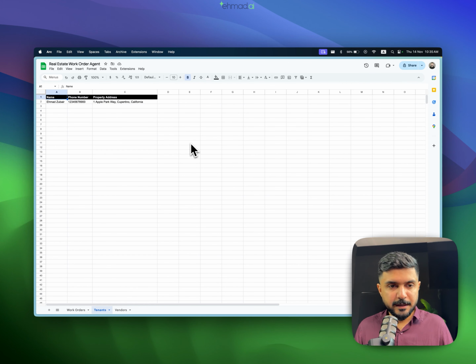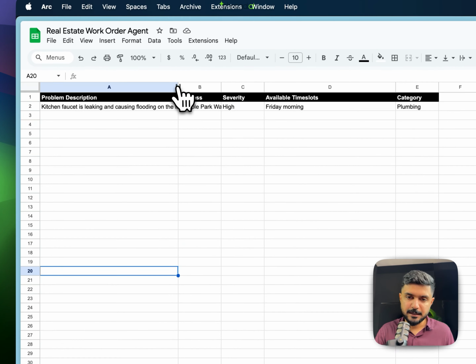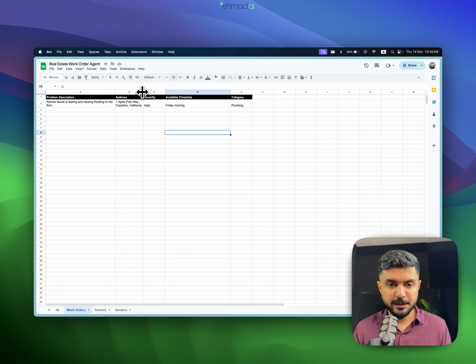All right, and this is my very basic Google Sheet which is used as a database. So I have one tenant over here. I can have multiple tenants as well. And this is my work orders database, also another Google Sheet. All the work orders that I push from the Telegram chat will be just pushed here, and it can infinitely scale to as many work orders as needed. In the future, we can also extend it to connect to vendors as well. I've already made a small database for that as well, and it can connect the vendors with the work orders based on their availability and the tenant's availability. So yeah, this is basically it, and let's just get to how we can build this.